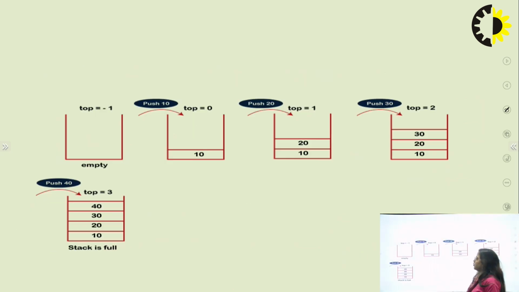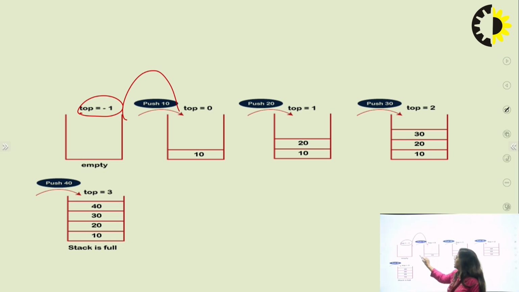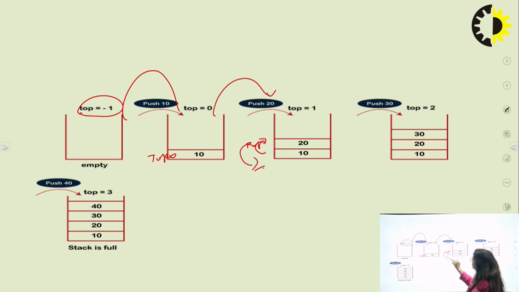This is a diagram. According to this, at first the stack is empty. There is no number available in this stack, so at that time the top value is -1. Got it? Now you insert the first number, that is 10. Now the top value is 0. Now you insert a second number. Top is increased by 1, so now top indicates 1.